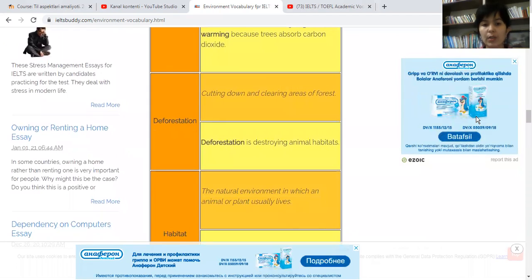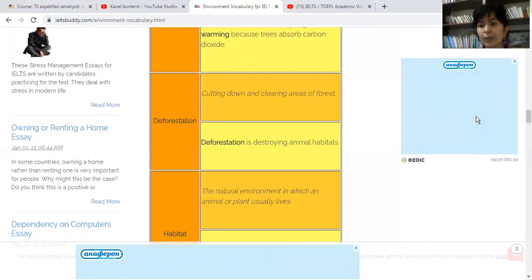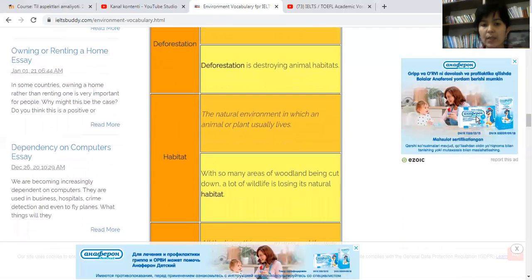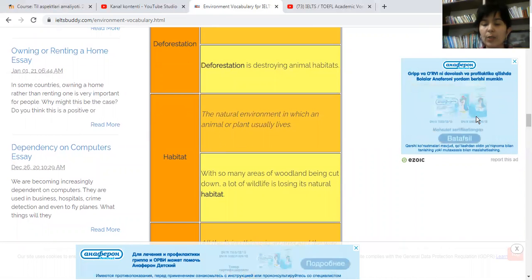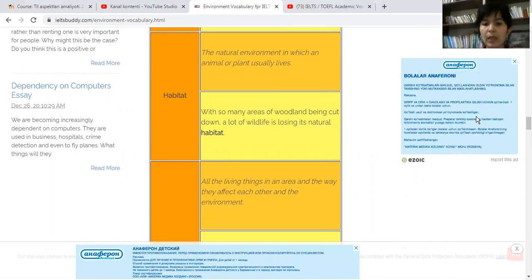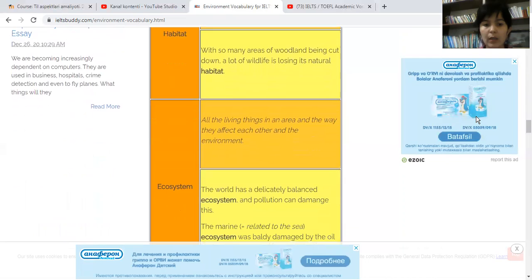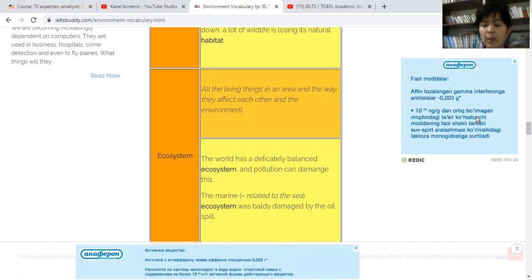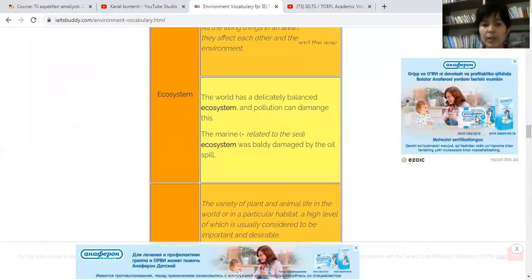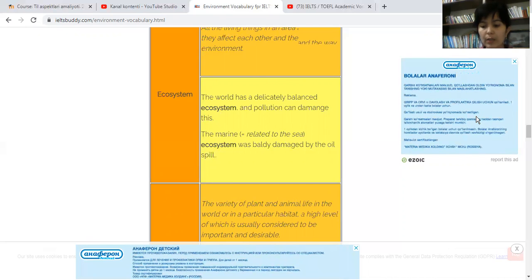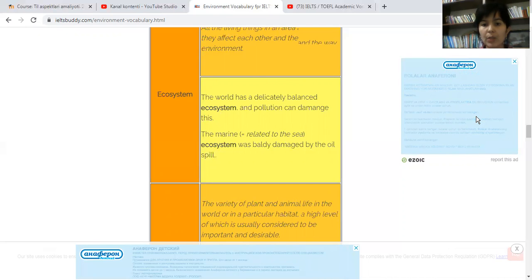Next one is deforestation, cutting down and clearing areas of the forest. Deforestation is destroying animal habitats. Habitat is a natural environment in which an animal or plant usually lives. With so many areas of woodland being cut down, a lot of wildlife is losing its natural habitat. Ecosystem, all the living things in an area and the way they affect each other and the environment. For example, the world has a delicately balanced ecosystem and pollution can damage this. The marine ecosystem was badly damaged by the oil spill.